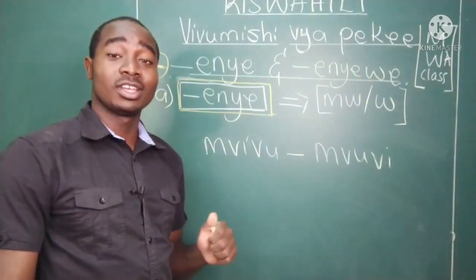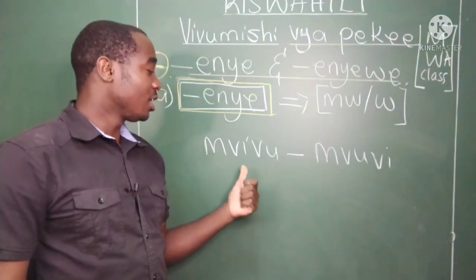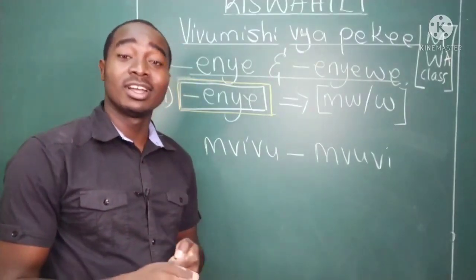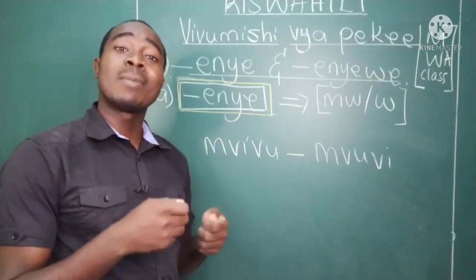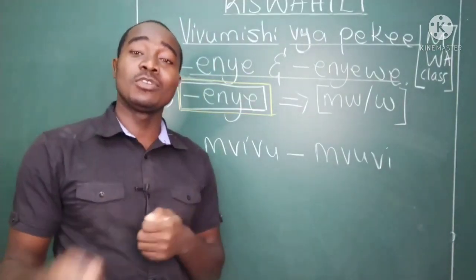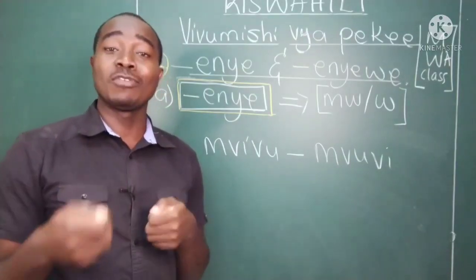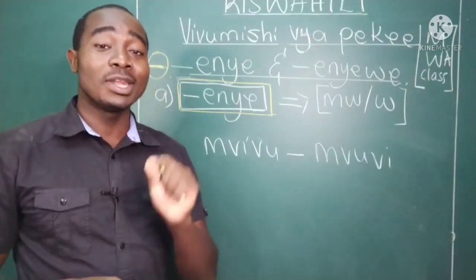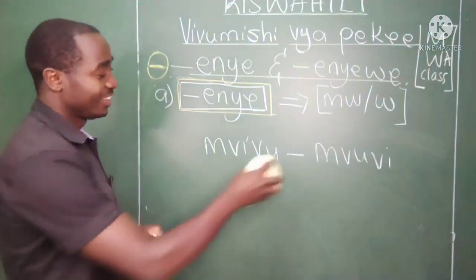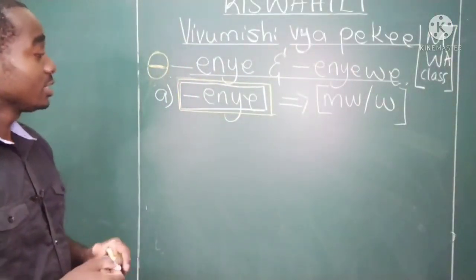Fisherman, mvuvi. So some students actually confuse this one with this one. When they want to say my father is a fisherman, they say baba yangu ni mvivu. They mean my father is a fisherman, so they say baba yangu ni mvivu instead of saying baba yangu ni mvuvi. Okay, mvuvi. So, yes.